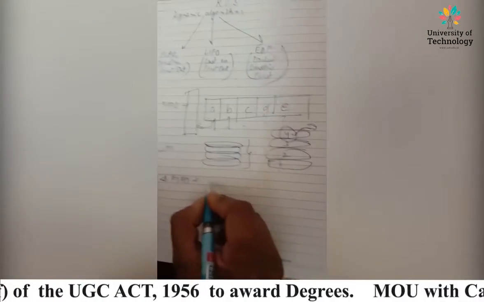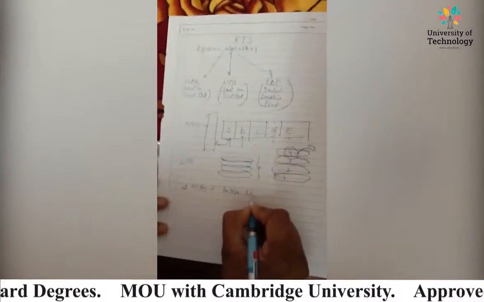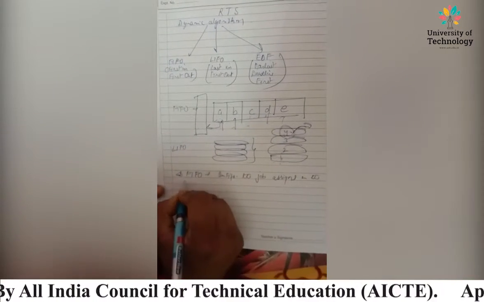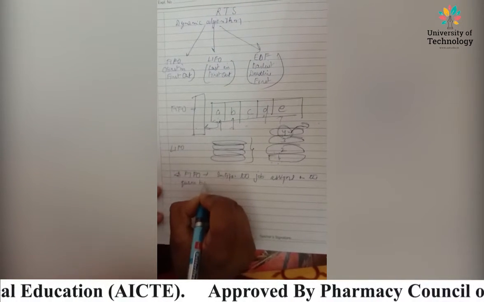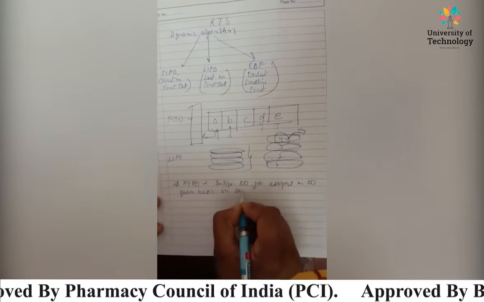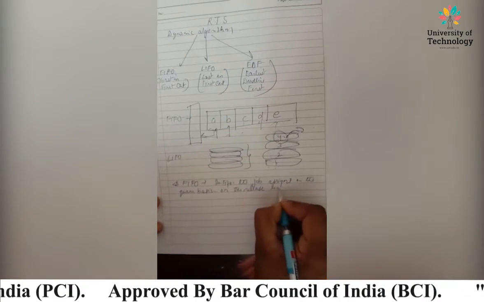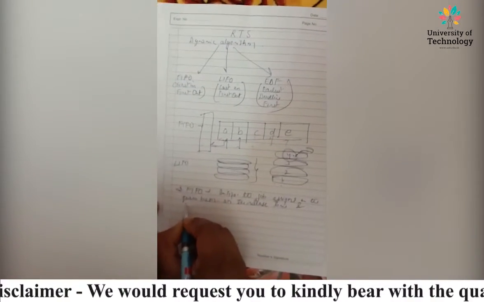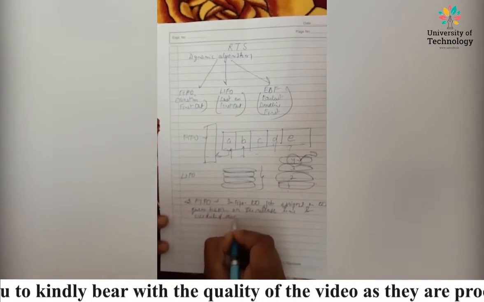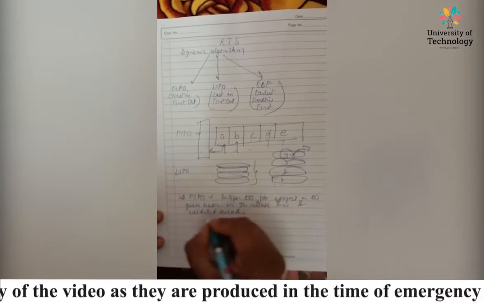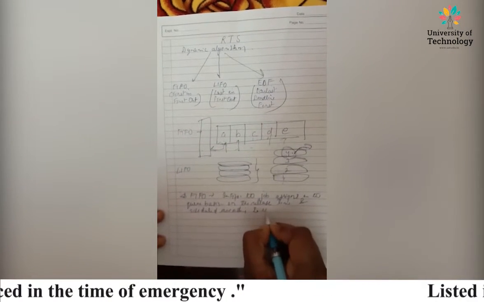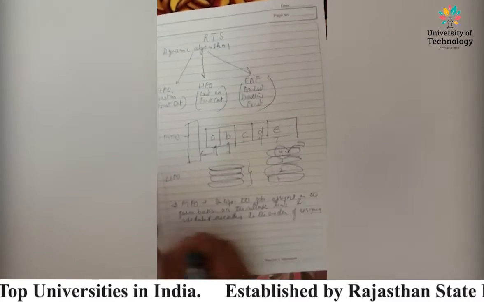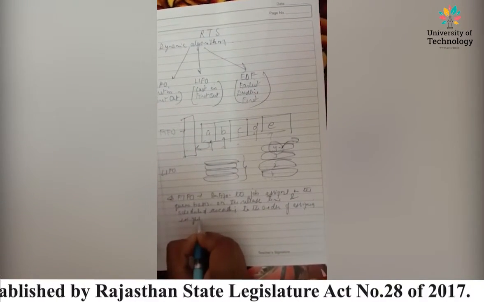In FIFO, the jobs are assigned in the queue on the basis of the release time and scheduled according to the order of assignment in the queue.